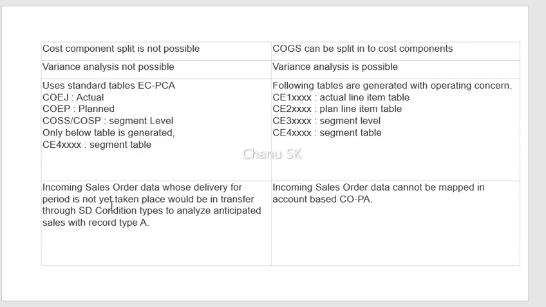Incoming sales order data whose delivery for a period has not yet taken place would be transferred through SD condition types to analyze the anticipated sales with record date. Incoming sales order data cannot be mapped in account based COPA. This was covered in the COPA module.